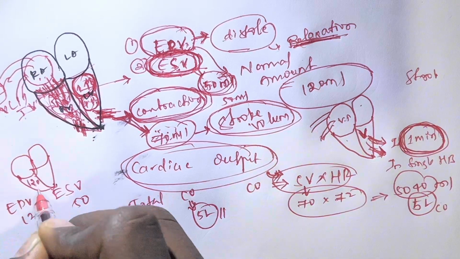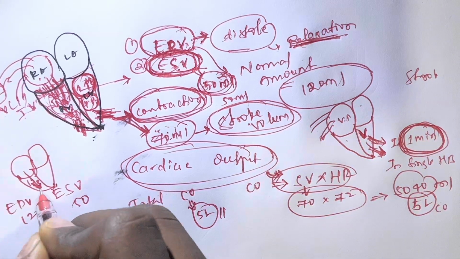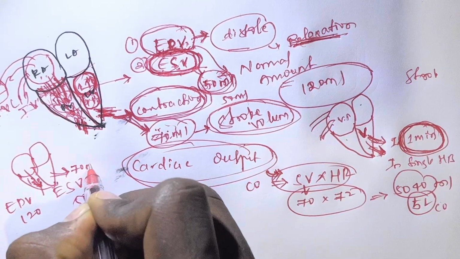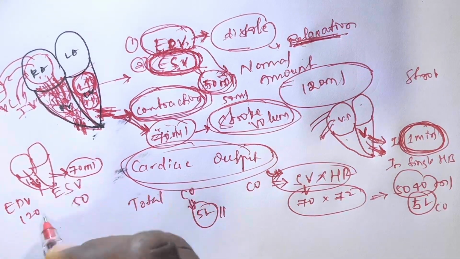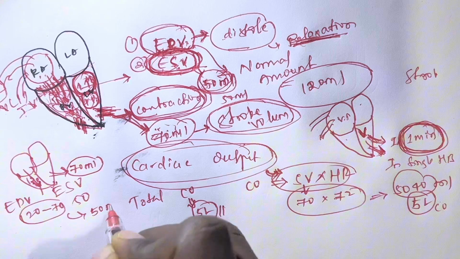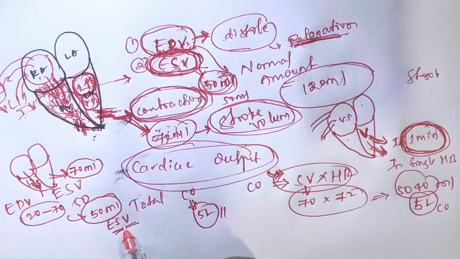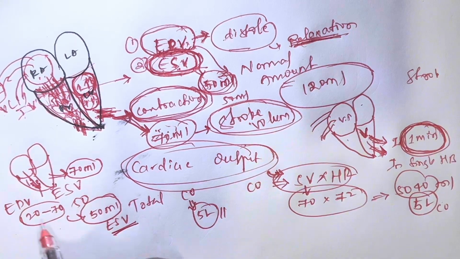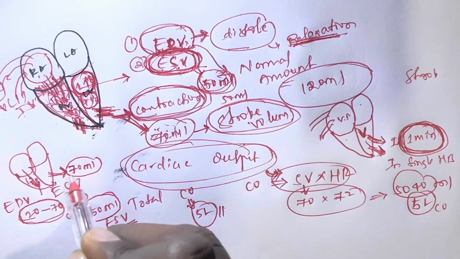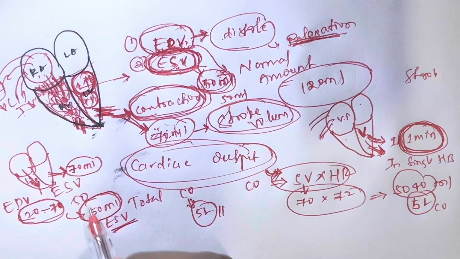The 120 ml of blood comes into the ventricle, and after that comes the ejection of blood, the stroke volume. Everybody note, the normal stroke volume is 70 ml. The 70 ml of blood has been ejected, so the remaining amount, 120 minus 70, is 50 ml. So this is the end systolic volume. Okay, I hope you are clear. Once again, the end diastolic volume is 120 ml, the ejection or stroke volume is 70 ml. So end diastolic volume minus 70 ml stroke volume, the end systolic volume is 50 ml.